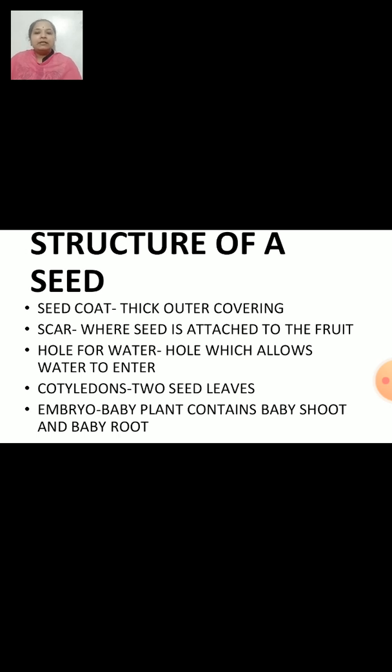The seeds like gram, peas have two leaves. They are called dicotyledons. Maize, wheat, rice have one seed leaf. They are called monocotyledons. Now, the last part of the seed, that is embryo. Embryo is the baby plant that grows inside the seed. It contains baby shoot and baby root.